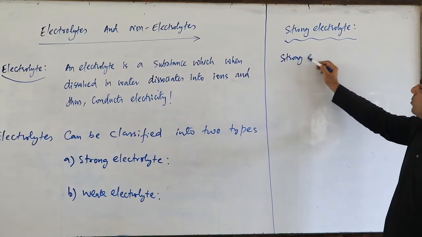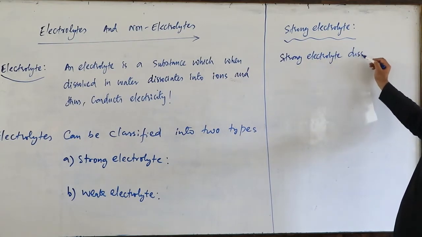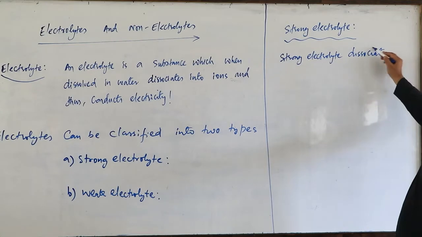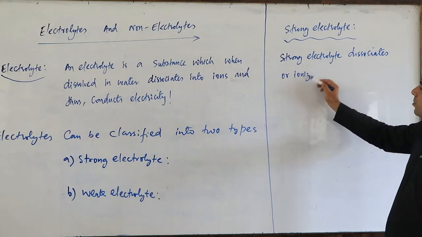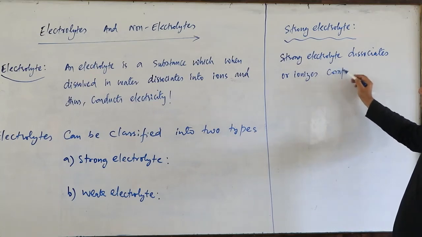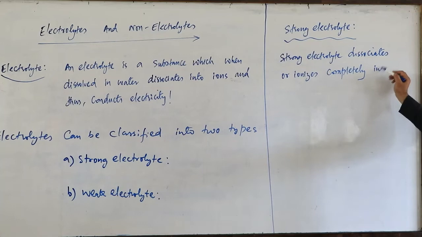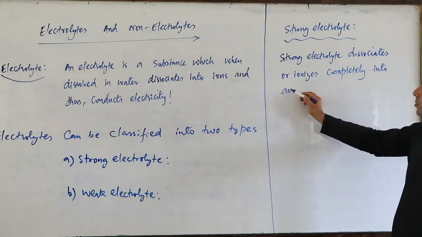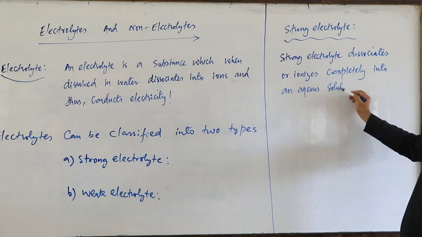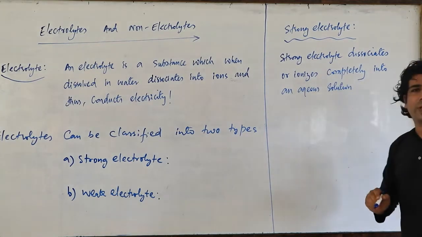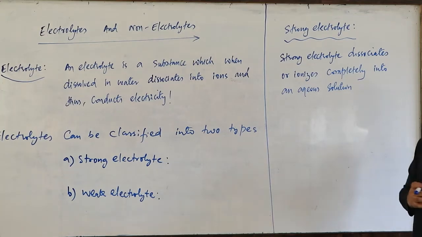Remember, strong electrolyte dissociates, or you can also say ionizes, completely in an aqueous solution. Or you can say dissociates completely in water. Water is your aqueous. Okay.